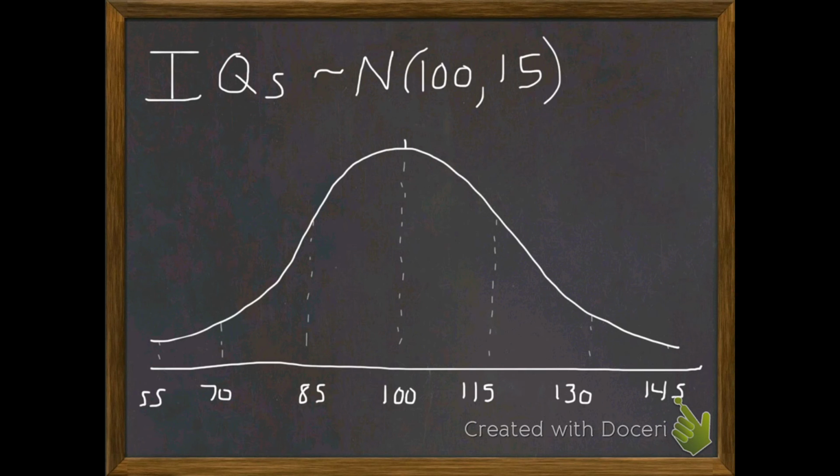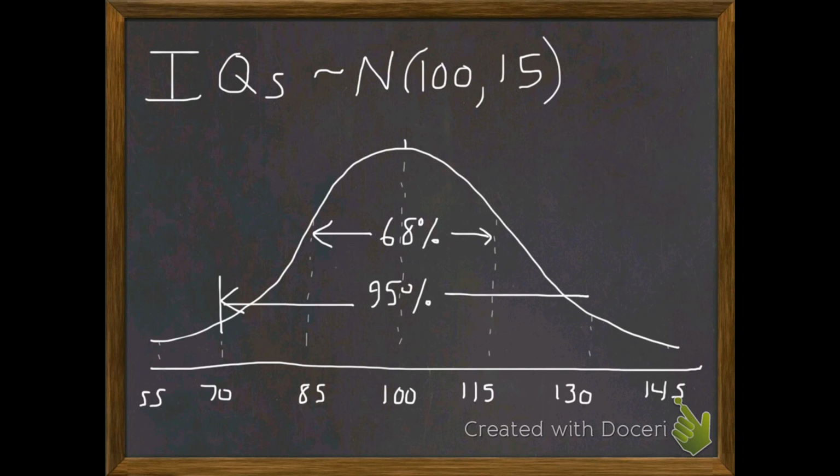Using the 68, 95, 99.7% rule, we know that 68% of our data should fall between 85 and 115. So therefore, approximately 68% of people have IQs between 85 and 115. Approximately 95% of people have IQs between 70 and 130.